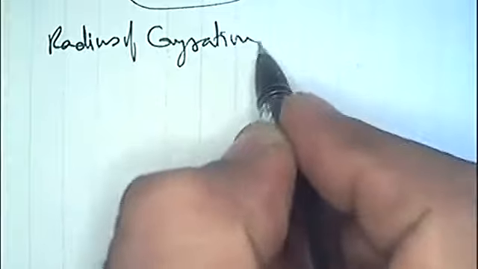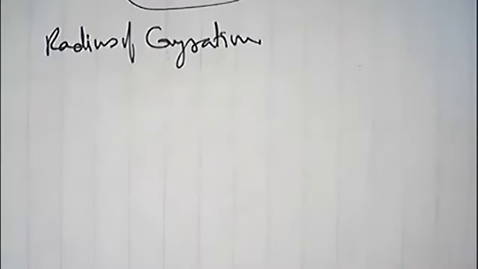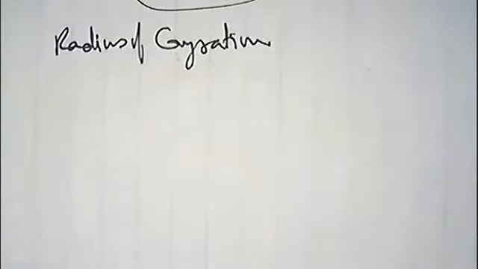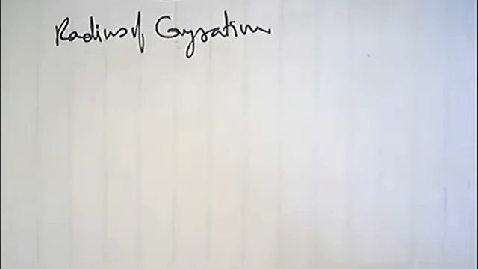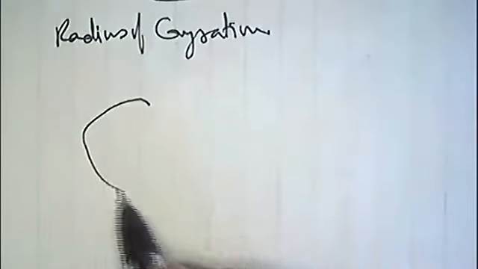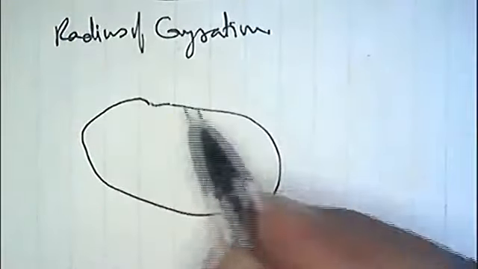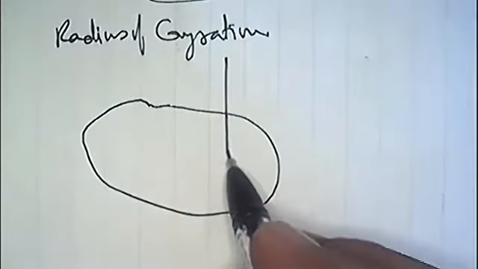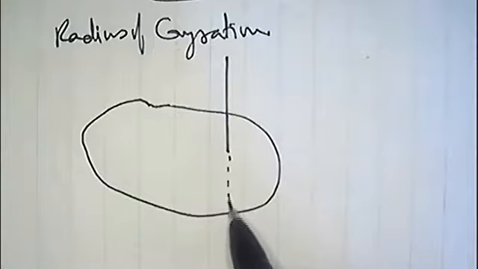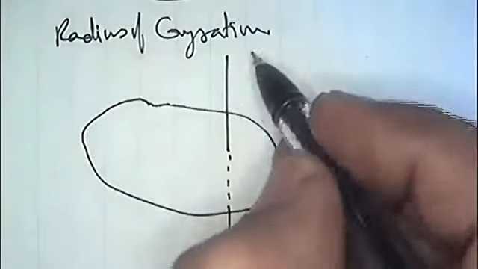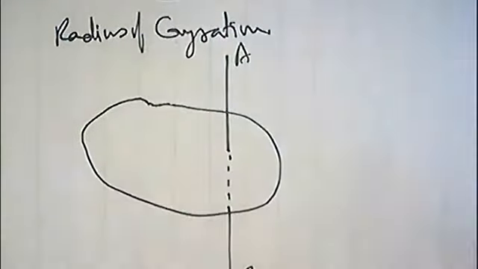Radius of gyration. एक बार फिर थोड़ा सा रिवाइज कर लेते हैं इसे। रेडियस ऑफ gyration क्या था? There is a body, an irregularly shaped body. There is an axis of rotation passing through the body.